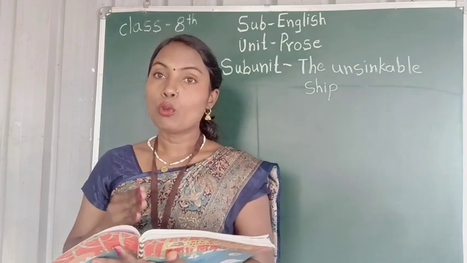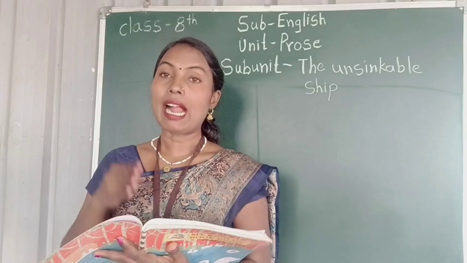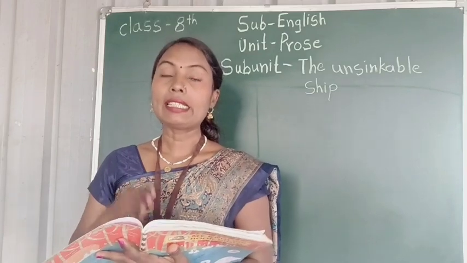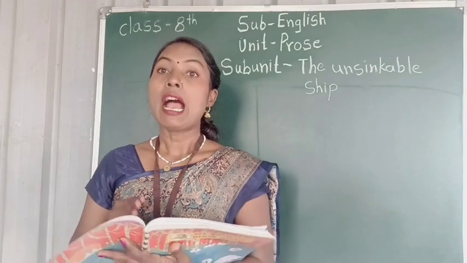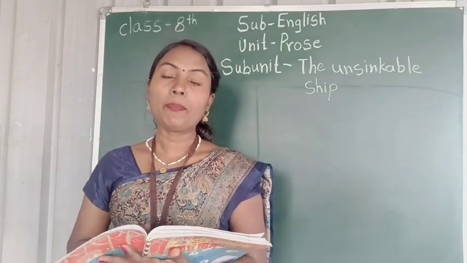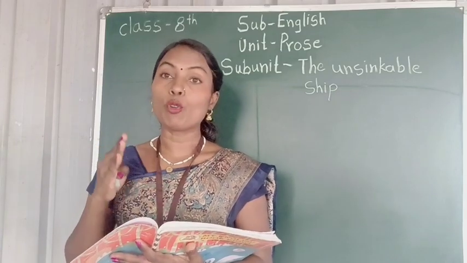than 2000 passengers. How many passengers are traveling on the Titanic? There are more than 2000 passengers traveling at one time on the Titanic ship. So the Titanic was like a floating town.